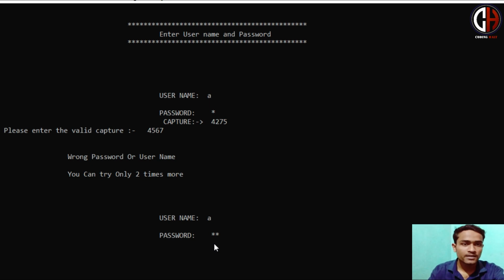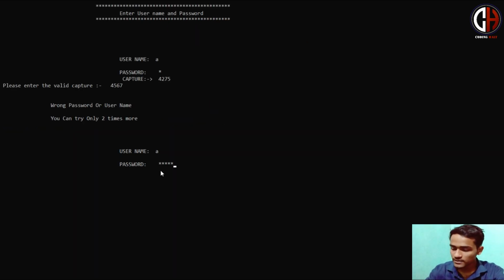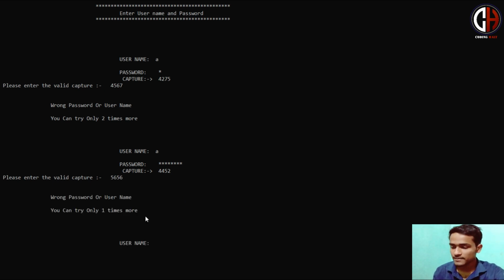If I press any key, you can see that a star is shown in the password section. That is also a coding portion. Okay. Then again a captcha will be generated. I again enter a wrong captcha. See, you can see that you can try one more time.